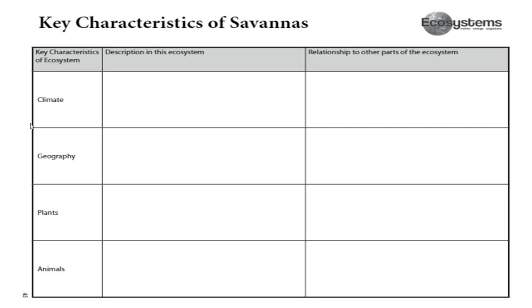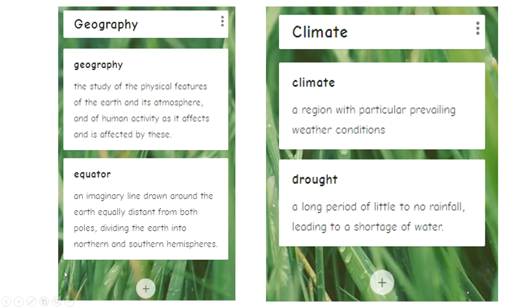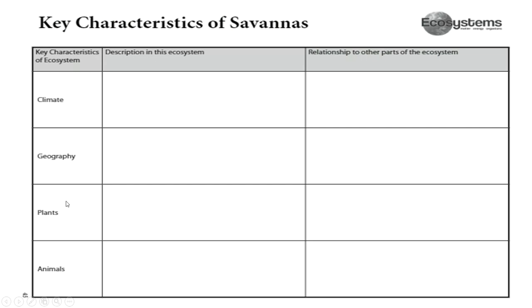So key characteristics of savannas. What are different types of key characteristics? Well, we have climate, geography, plants, and animals. And it looks like the information we'll be looking for in regards to the climate, geography, plants, and animals are the descriptions in this ecosystem. So what is the climate? What is the geography? What are the plants? What are the animals? And the relationship to other parts of the ecosystem. Are there animals that eat the plants? Are there animals that hunt other animals? Are there certain types of animals because of the geography or because of the climate? Is the climate because of the geography? So what parts are related to each other?